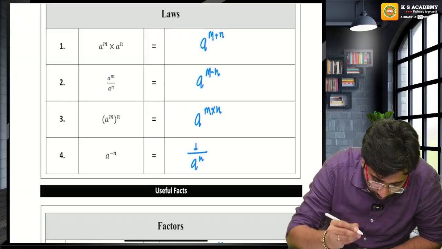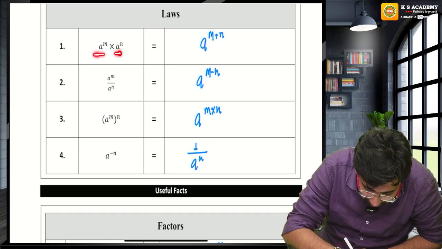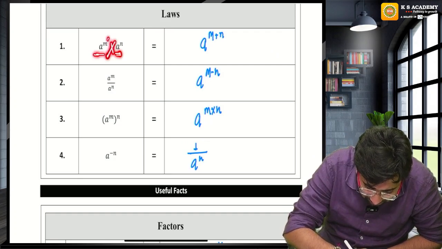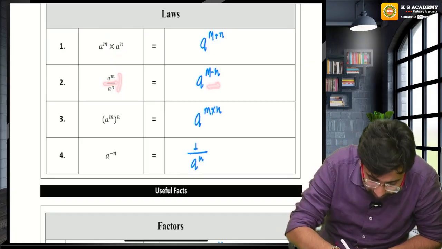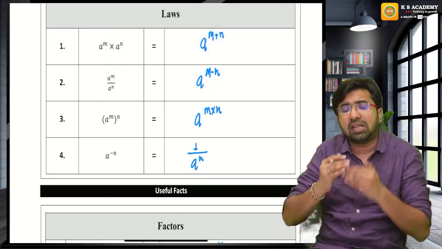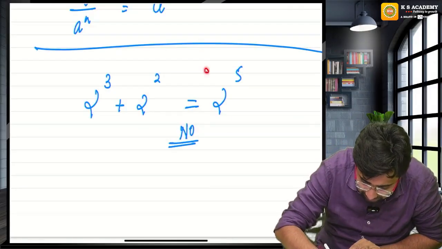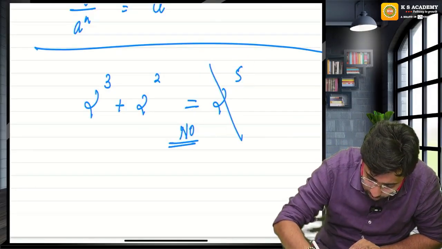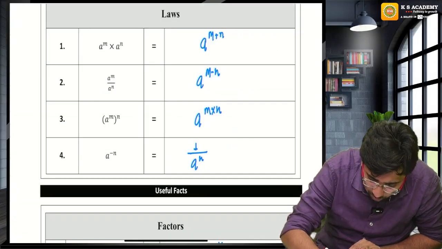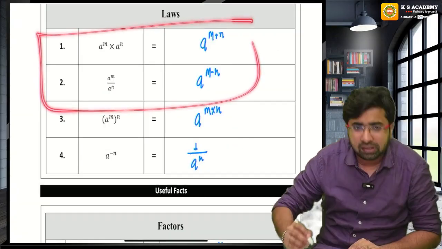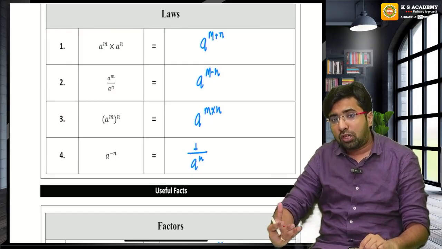See, the property exists when there are multiple same bases and between them there is a multiplication sign, then the power will add, and if there is a divide sign, then the power will subtract. But if there is any other sign other than multiplication and division, there is no property. This is wrong. The institute knows that the student will study these 2 properties but not with a good concept, so they manipulate you with small concepts.